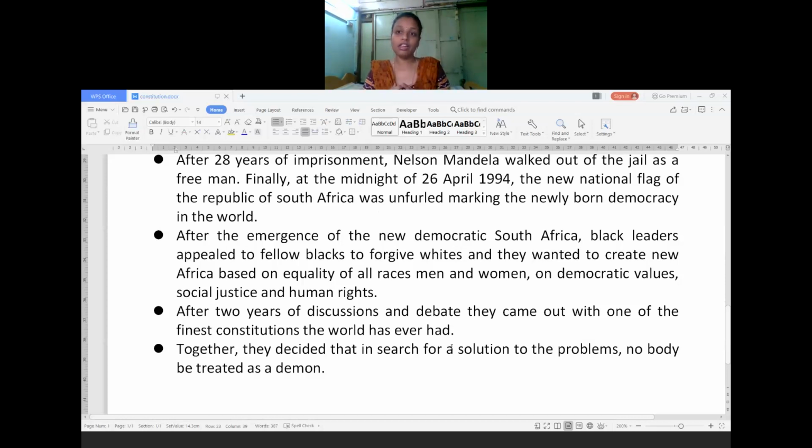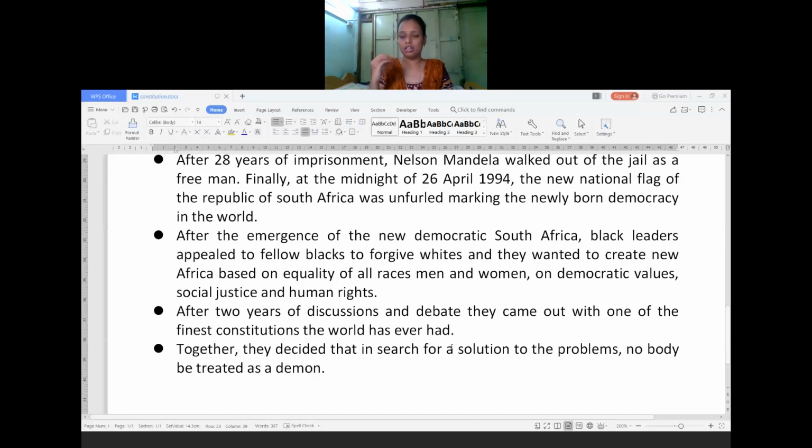So the African leaders, those who were educated and thinking very broadly, started thinking about future generations and the people present in that situation. They wanted to establish a society where there should be equality between men and women, white and black. We should follow democratic values, and social justice and human rights should be there. In this way, they wanted to create a democratic atmosphere in South Africa. It nearly took 2 years.